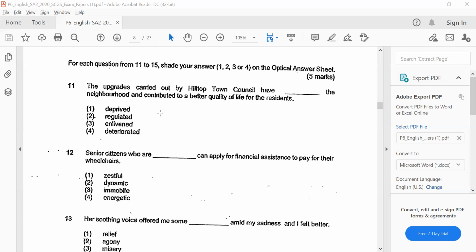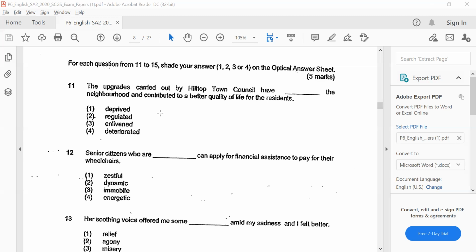Okay, regulated. Regulated, not positive, not negative. If I were to use this word in this sentence, it would be more of, the town council regulated the upgrading process to contribute to a better quality of life for the residents. So regulate is more of, ensuring that this process is regulated and done, okay, in order. It's nothing that really screams positivity.